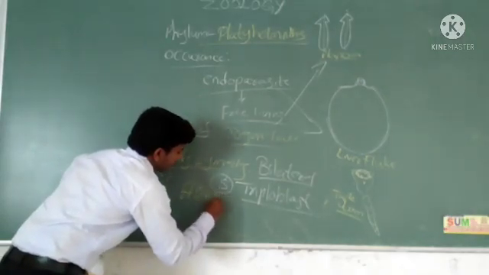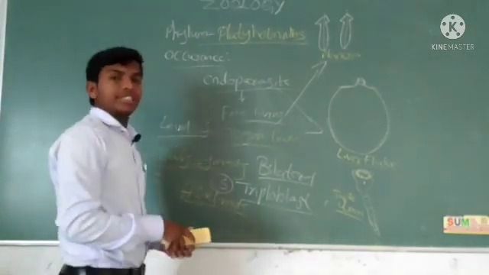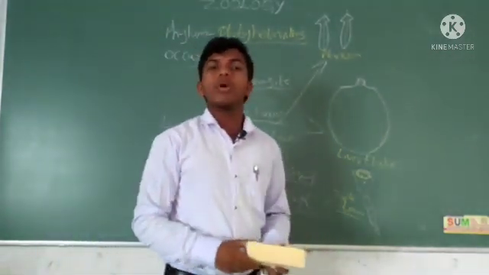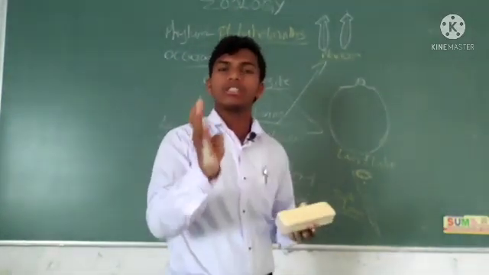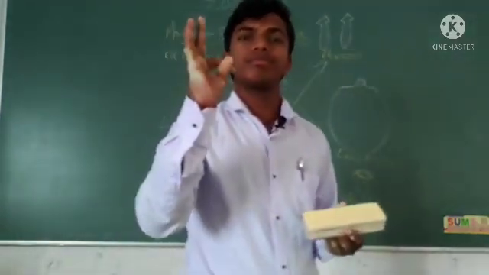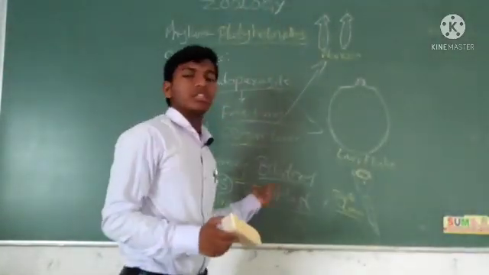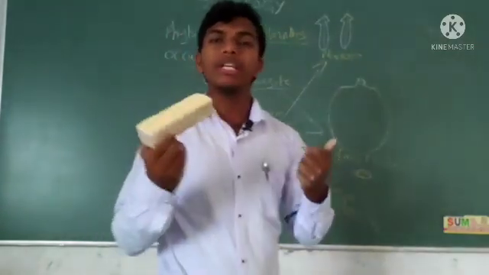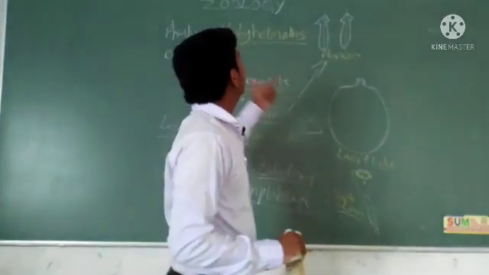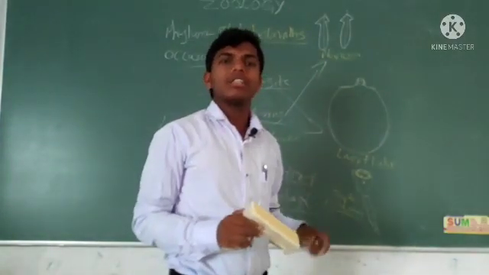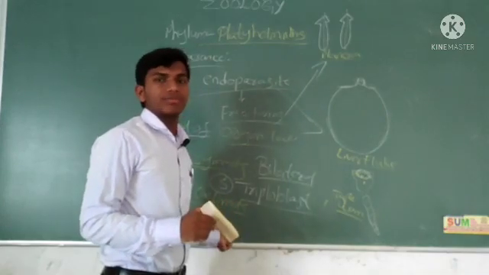Next, these are acoelomates. What is coelom? Coelom is nothing but body cavity. Types: acoelomates, pseudocoelomates and true or eucoelomates. Acoelomates means there is no body cavity. Body cavity is completely absent in Platyhelminthes. That's why these are acoelomates in nature.